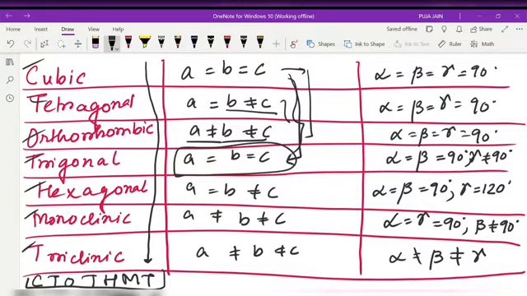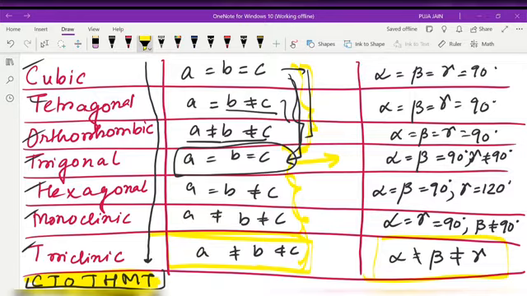Again, you have to remember C T O T H M T. First these three, then when the three sides are equal, we follow the sequence again in this way. Triclinic is called a wild structure because here a is not equal to b not equal to c, and alpha is not equal to beta not equal to gamma.